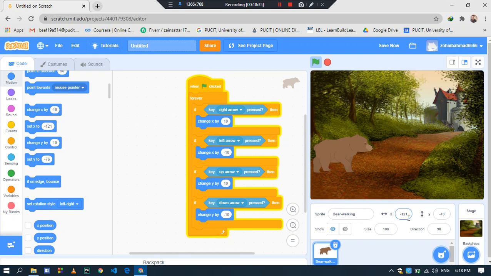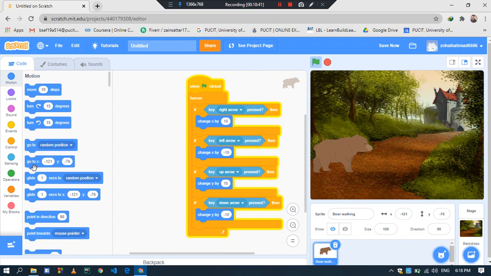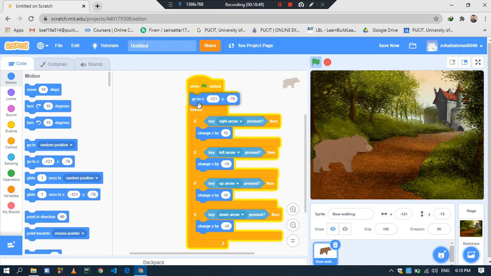This place is x minus 121 and y minus 76. You will have to come to the motion option and select the go to x, y block, this one. Then drag it there, after the green flag clicked. See, minus 121, minus 76, same.